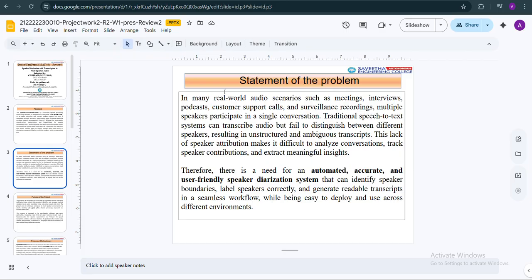As I mentioned, in areas such as meetings, interviews, podcasts, customer support, and calls, and many more, it fails to detect the speech to text transcription. So here we have built a speaker diarization system with the help of OpenAI's Whisper model, and it was deployed using Streamlit and Docker.